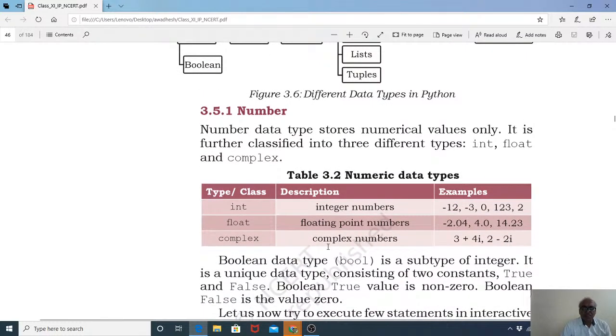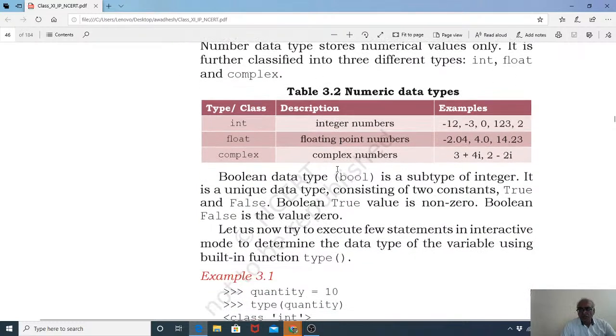So this is the theoretical part. The number data type stores numeric values only. It is further classified into three different types: int, float, and complex. Clear? They are giving this in the textbooks. Because we have written a is equal to 10, it has automatically been converted into an int.